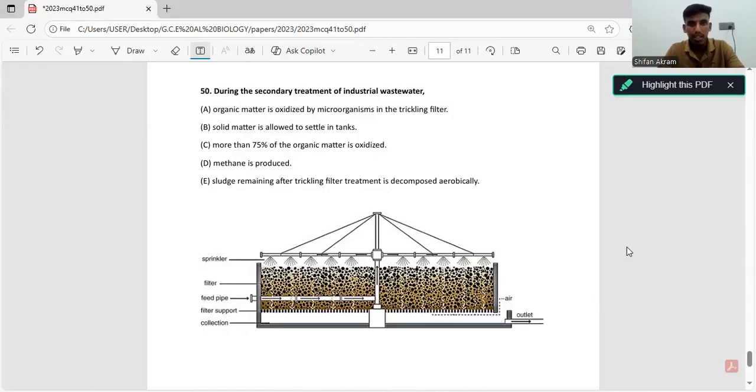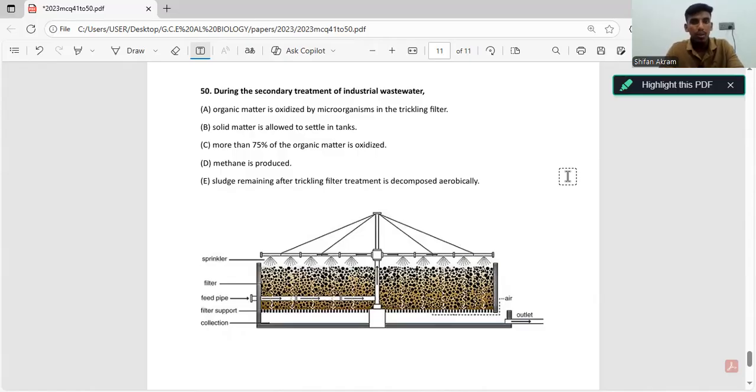Now what happens in primary treatment? The sewage water, the dirty water from the household, enters the sewage system, and from the sewage system it enters the primary treatment process. In primary treatment, very big particles like sand, stones, glass and plastics are removed. The wastewater remaining from the primary treatment enters the secondary treatment. So they are saying in secondary treatment, organic matter is oxidized by microorganisms in the trickling filter.